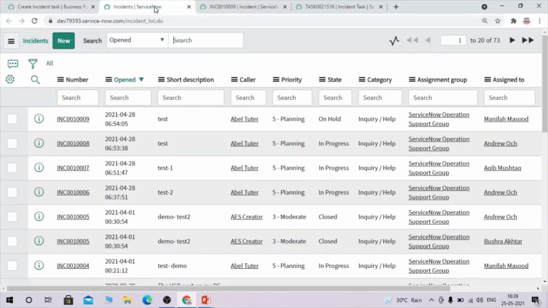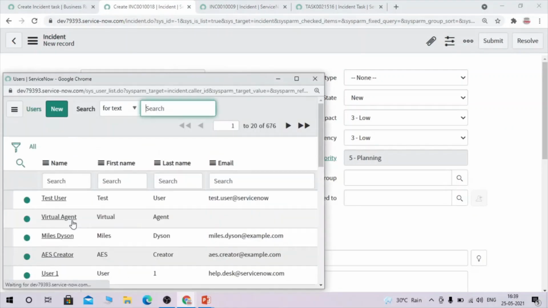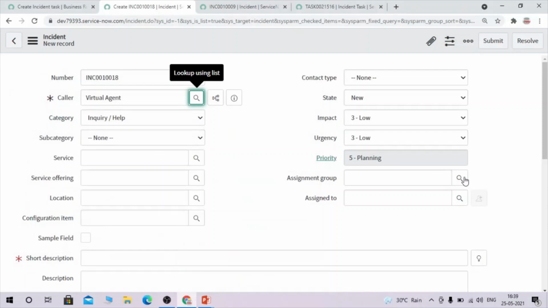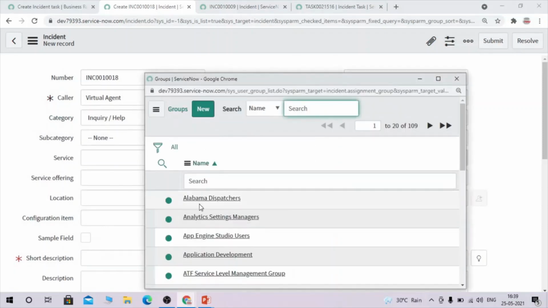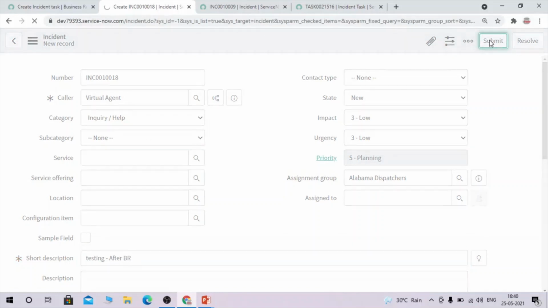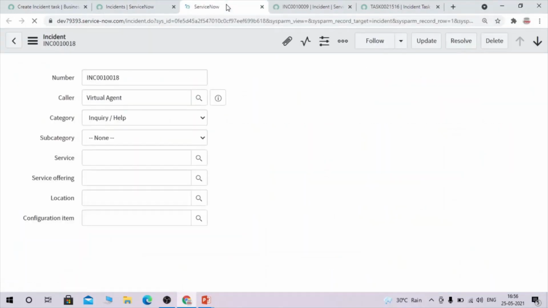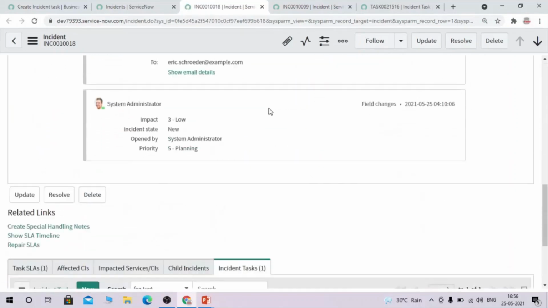Okay, so now let's go and create a new incident and check whether whatever we have written in the code is working fine or not. If there is any issue, we'll try to resolve it, we'll try to fix it. So let's take a string after VR. Okay, now I'm going to submit it. Okay, so let's open it and check whether everything has worked fine or not.